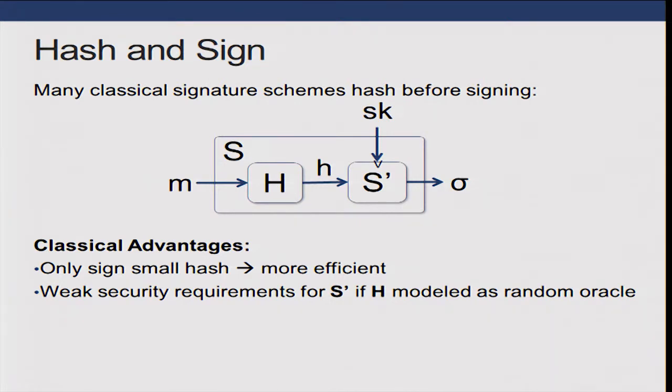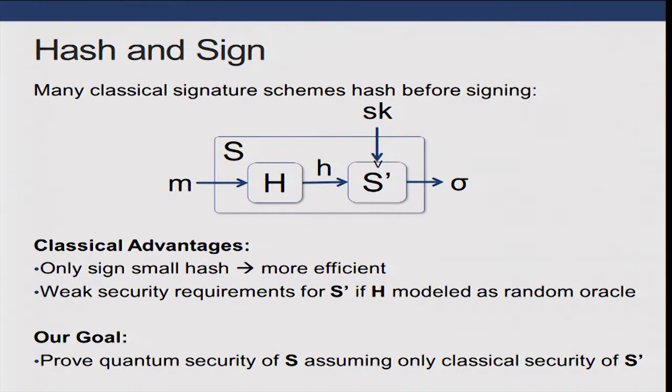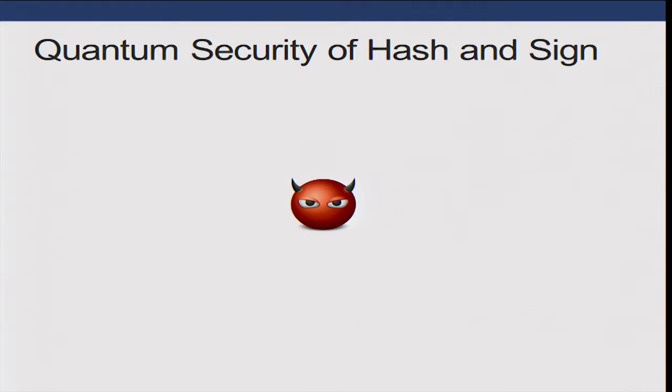And if we were to model H as a random oracle, even if we have a weak signature scheme S prime, we can still get the full chosen message security for S. So our goal is to see if this sort of boosting of security actually holds in the quantum setting, and if we can take a classically secure S prime, put it into the hash and sign scheme, and get out a quantum secure S.